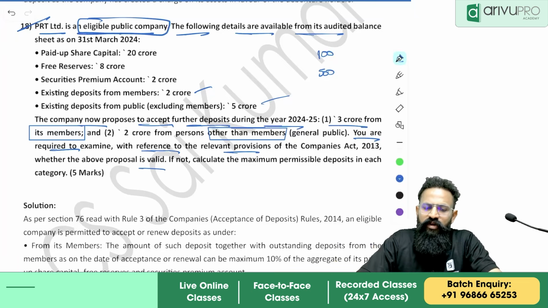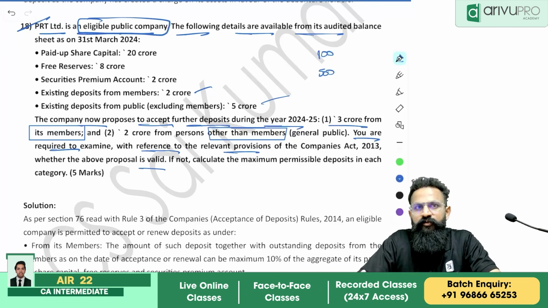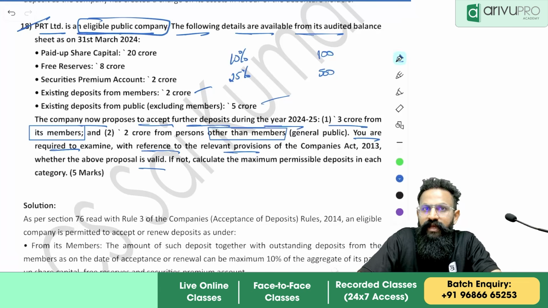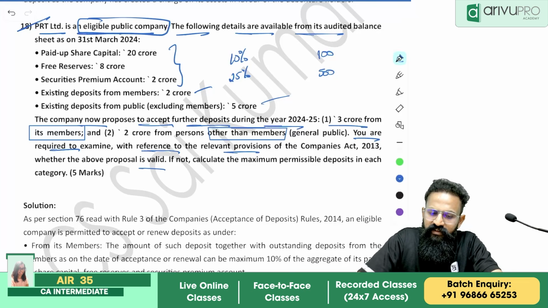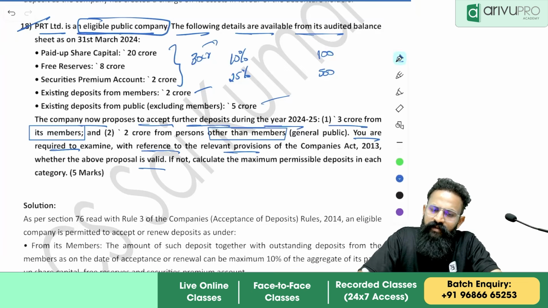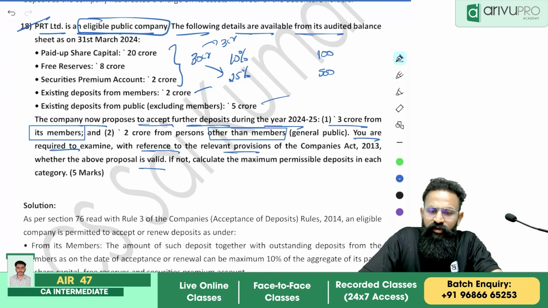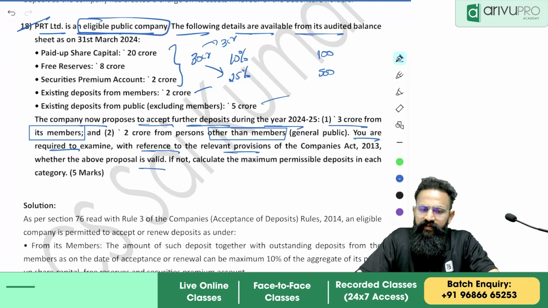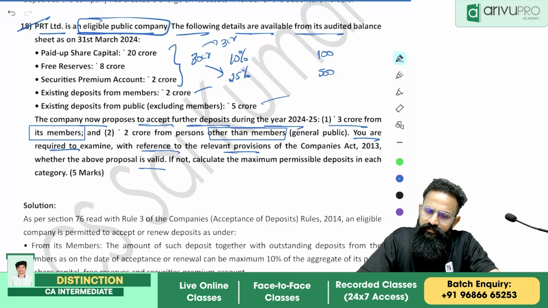Now, in the given case, what has happened, people? What is the maximum deposits we can accept? Because you are an eligible public company, I can take 10% from members, 25% from public on my paid up capital, free reserves plus securities premium. So that will be how much? 28 plus 2, 30 crore. On 30 crore, how much is 10%? 3 crore. On 30 crore, how much is 25%? 3, 6, and that will be around 7.5. That is the thing.